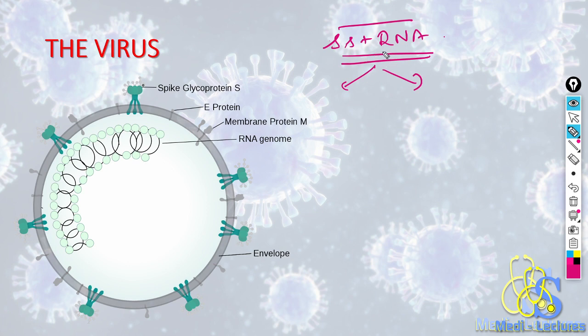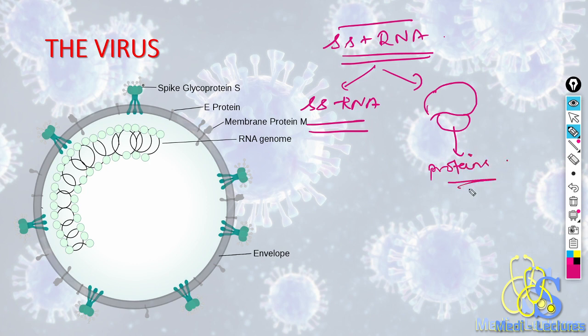For this, the ssRNA first makes a complementary copy of negative RNA, negative sense single-stranded RNA, and also it can directly form protein with the help of ribosomes. If it is forming single-stranded negative RNA, this can act as a primer.